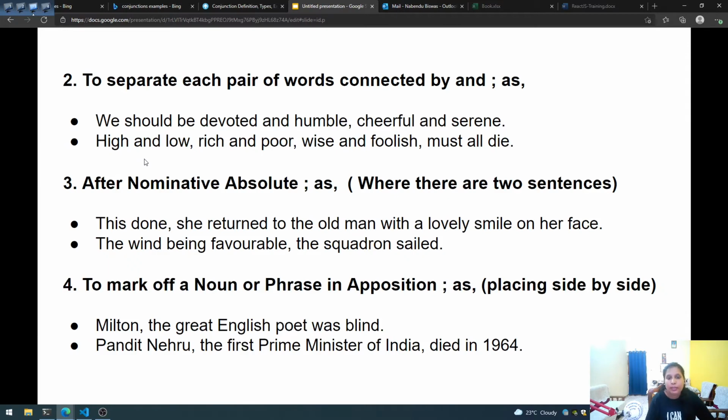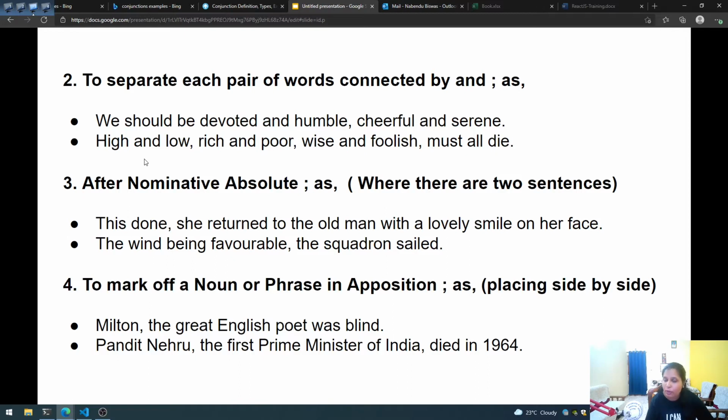Then, to separate each pair of words connected by "and": if there are some words which are connected by "and", we should separate each pair of words with a comma. For example, "We should be devoted and humble, cheerful and serene." In this sentence there are two pairs of words. Can you find them? Yes, they are "devoted and humble" and "cheerful and serene."